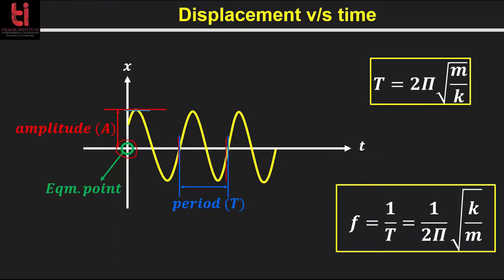Now we know that the time period is equal to 2 pi divided by omega, and we know that omega is equal to root over k by m, so we can write the time period as 2 pi into root over m divided by k, and we can write the frequency in this form.